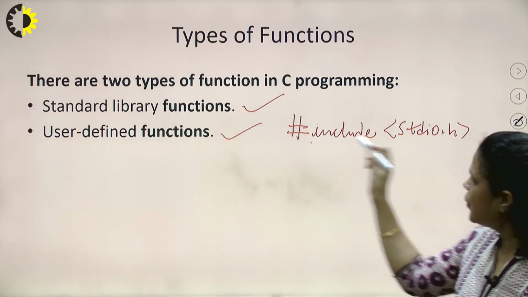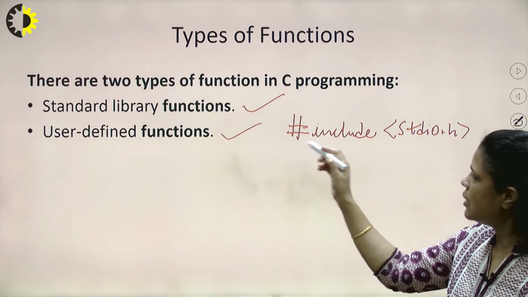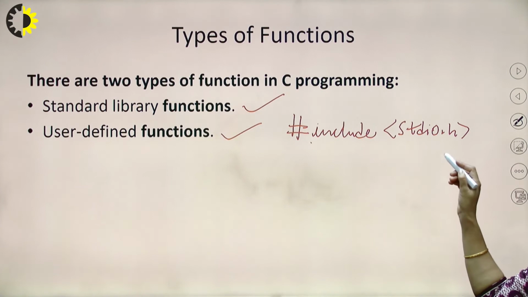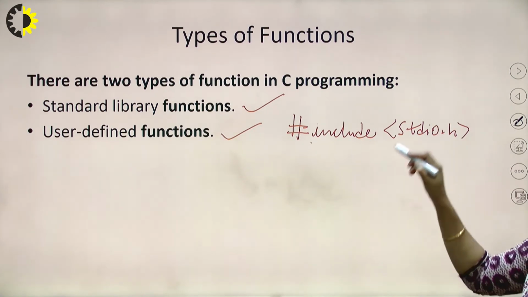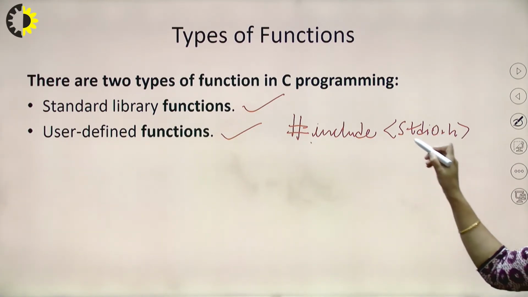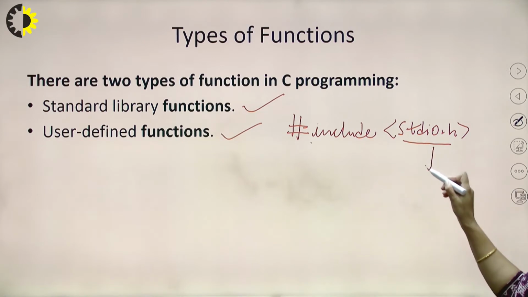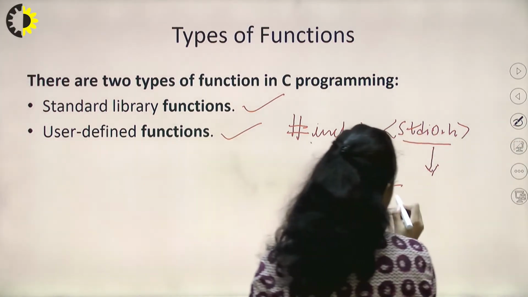So what we are doing here, basically, we are including a header file. Now what do you mean by that header file? This header file is basically containing some library functions.